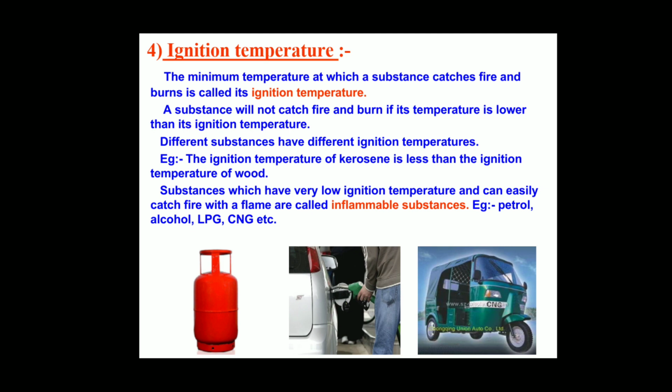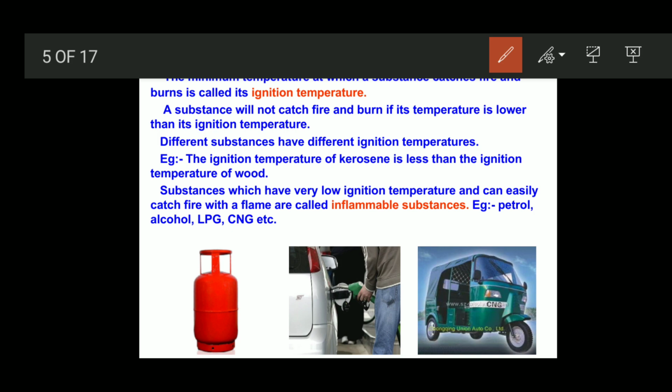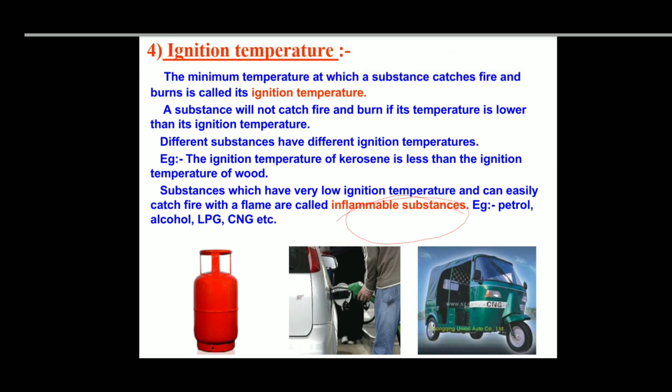A substance which can immediately catch fire at the lowest temperature, having a lowest ignition temperature, is called an inflammable substance.